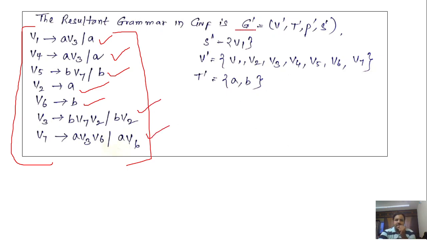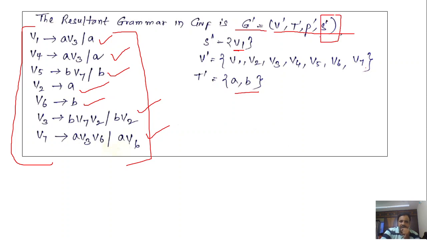So the resultant grammar in GNF is G' equal to V', T', P', S. Sorry, S, not S'. So S denotes V1, V' denotes V1, V2, V3, V4, V5, V6, V7, T' denotes a, b.